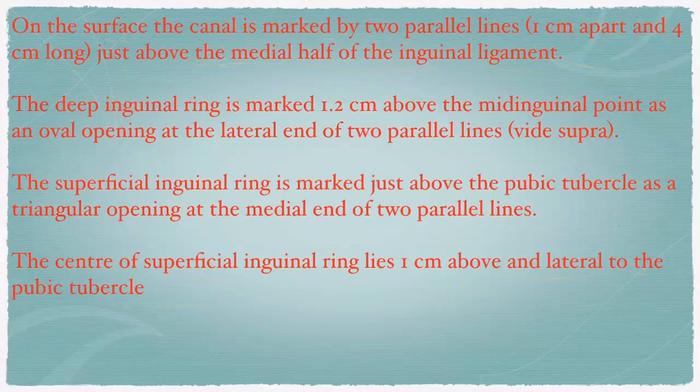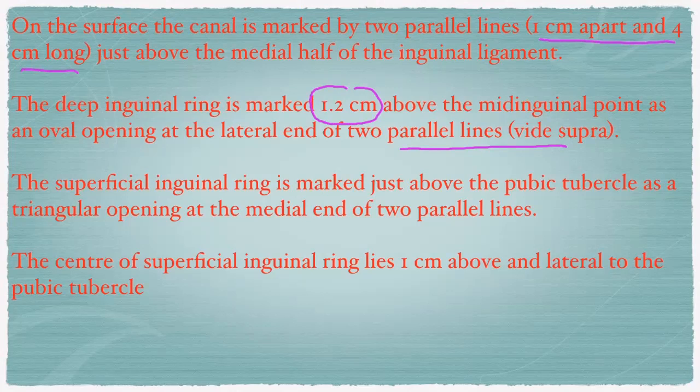On the surface, the canal is marked by two parallel lines, 1 centimeter apart and 4 centimeters long, just above the medial half of the inguinal ligament. The deep inguinal ring is marked 1.2 centimeters above the mid-inguinal point as an oval opening at the lateral end of the two parallel lines, right?